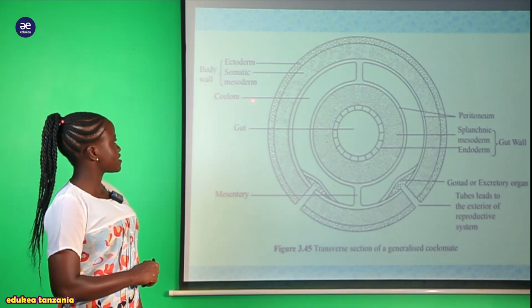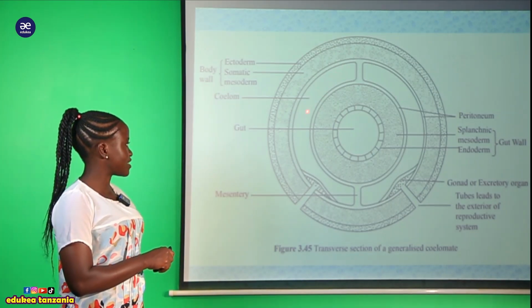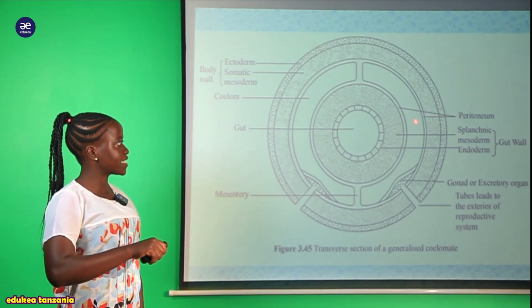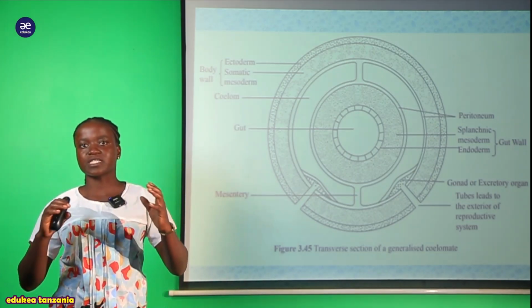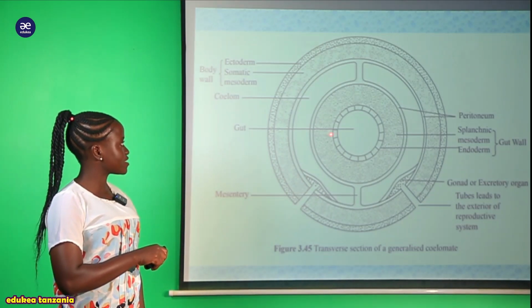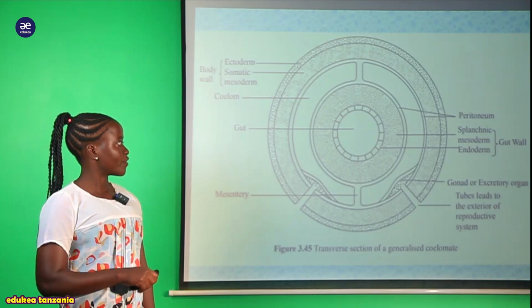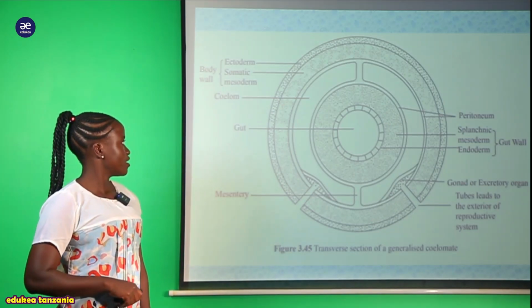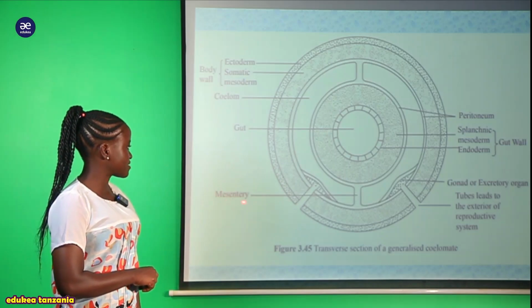And also we have the coelom now. This one is the coelom. This clear white part is what we call a coelom. It is the space created between the wall and the gut or the alimentary canal. Also we have this mesentery.